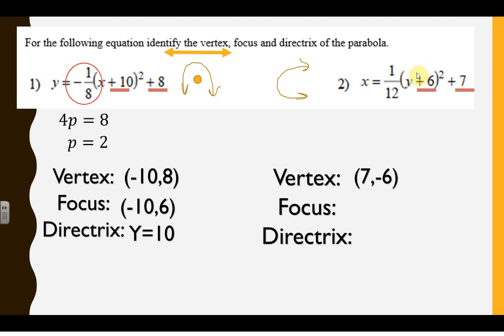So now we think about where the focus would be and where the directrix would be. We solve for our p first, so p is 3. Focus would be inside, directrix would be outside. That means I went to the right 3 for my focus. So if I go to the right 3, 7 plus 3 will give me 10, negative 6 for my focus point. And if I went to the left 3,